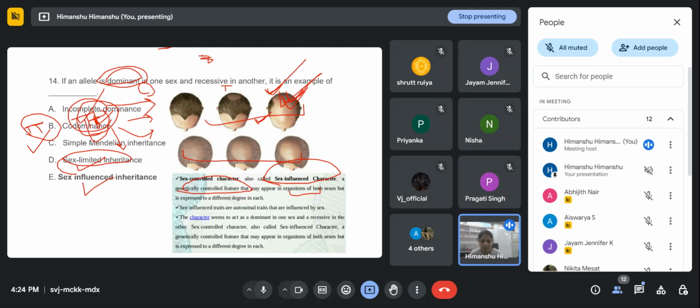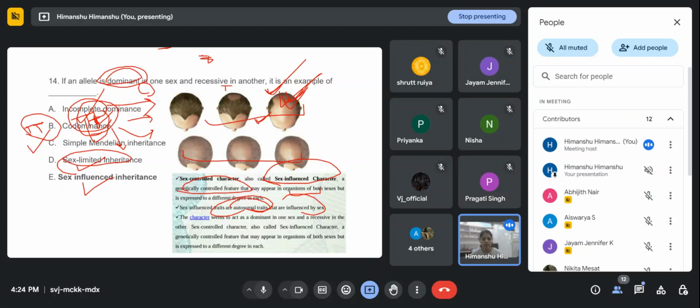These sex influenced traits are autosomal traits. Through this name, we might think these are sex traits, right? No, that is not the case. These sex influenced traits are autosomal traits, but they are influenced by the sex.